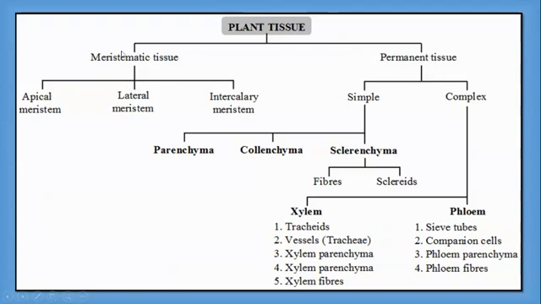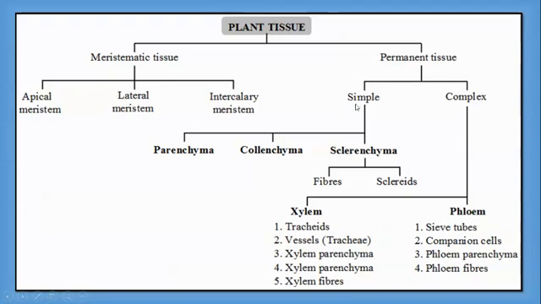We are going to learn about this. Then meristematic tissue, it is again divided into three subgroups, that is apical meristem, lateral meristem and intercalary meristem. Okay, then permanent tissue, this tissue is again divided into two groups, that is simple permanent tissue and complex permanent tissue.